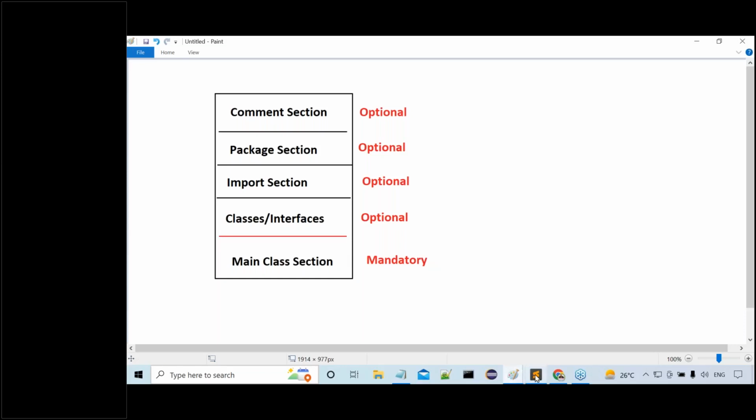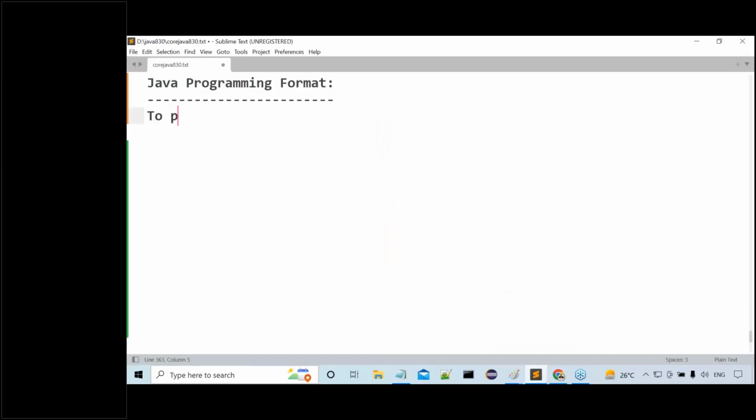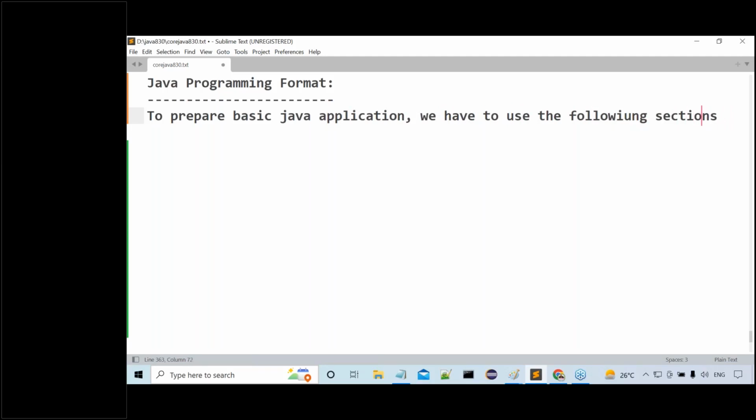All right, now let me list out all the sections here. What's the point I am telling? To prepare a basic Java application or program, we have to use the following sections in a Java file. What exactly are the sections we have to use? First one is the comment section, and second one is the package section. Some conclusions also I will give there. In whatever exam I conduct, I am going to give more questions from this topic, because there is scope to give more questions here.